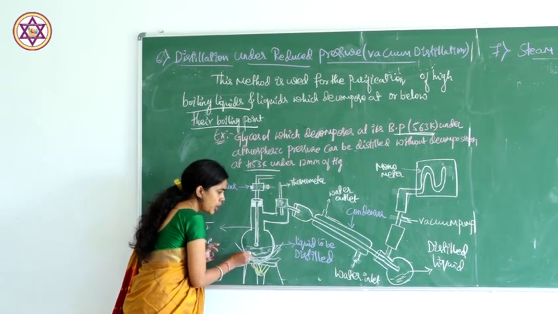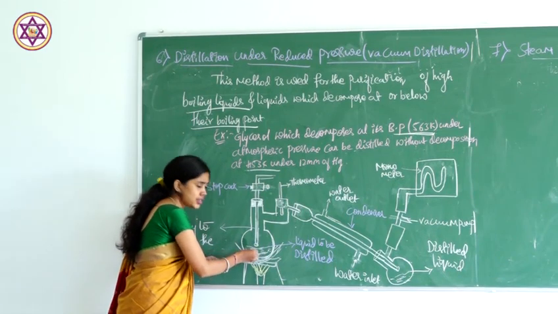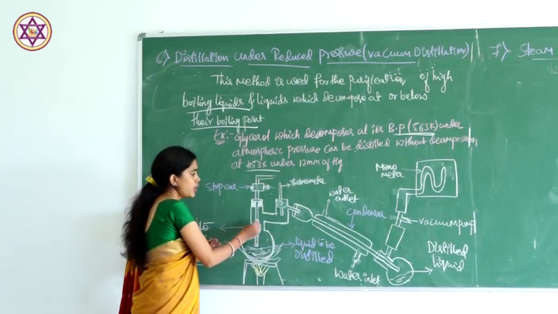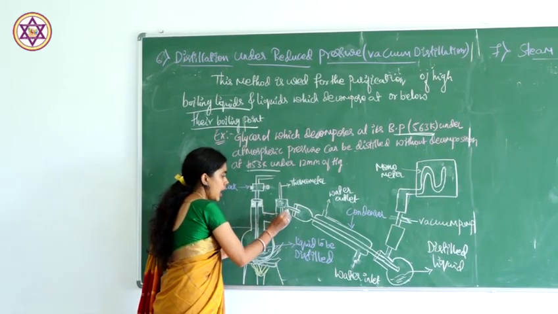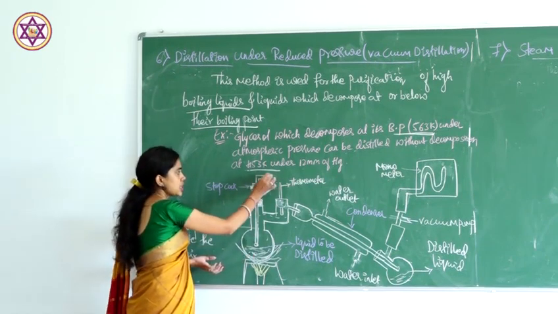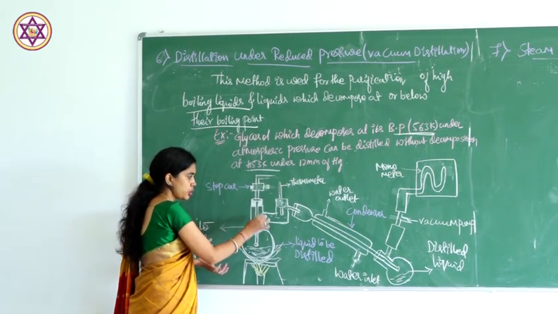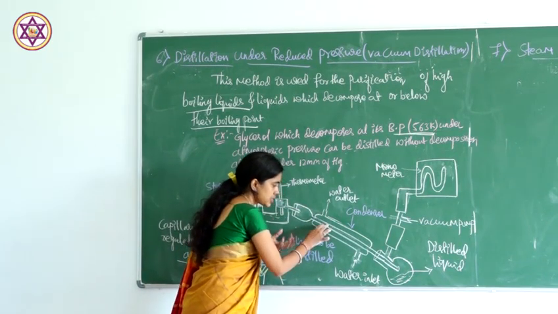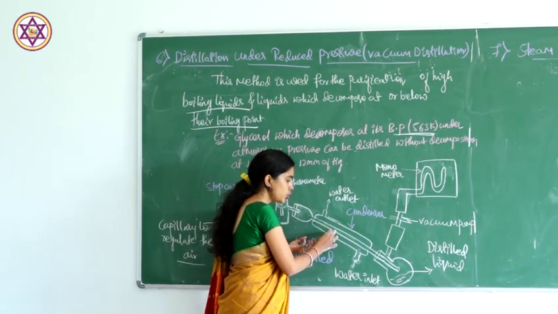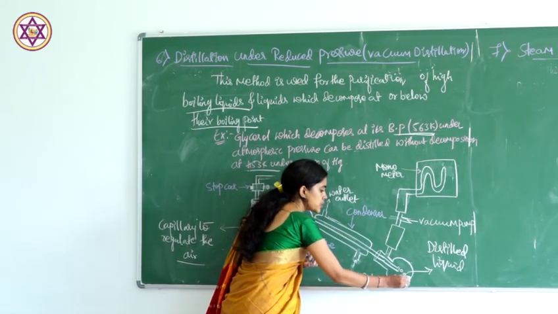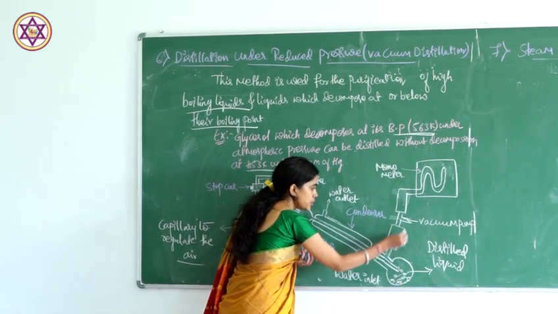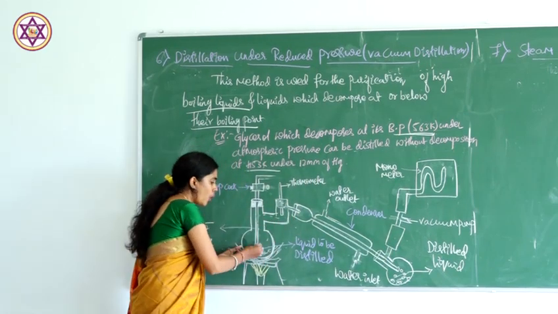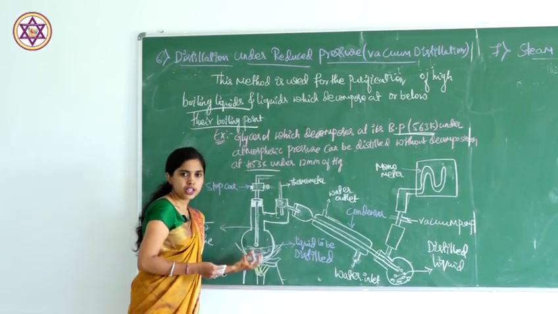So first, we take the liquid which is to be distilled here, and it starts to boil and vaporize. As it vaporizes more, the vapors come through the condenser. What is the function of the condenser? The vapors are converted into liquids. All the liquid is collected here, and by using the vacuum pump, the given liquid starts to boil at a lower temperature only.